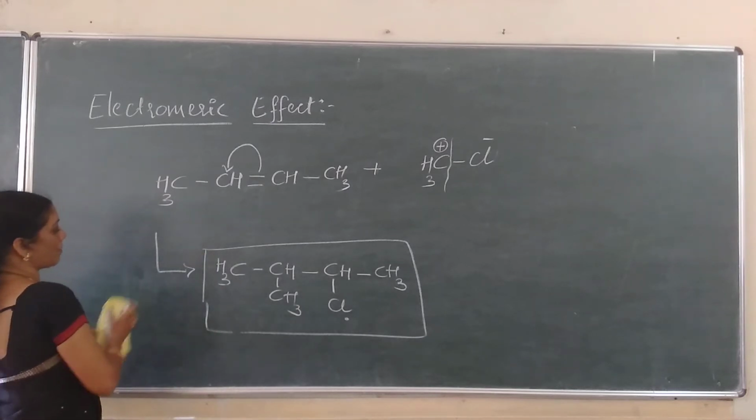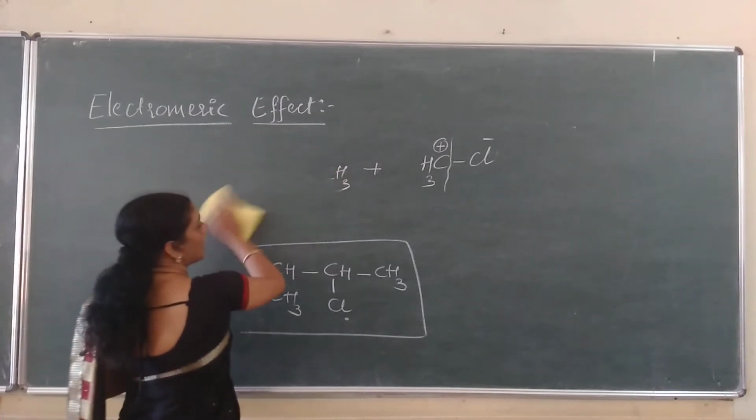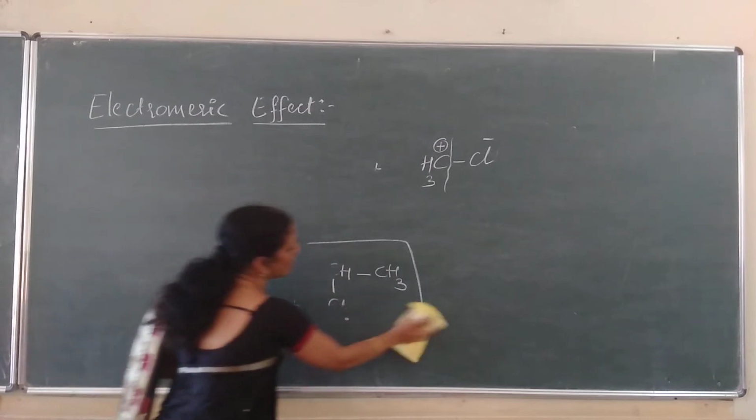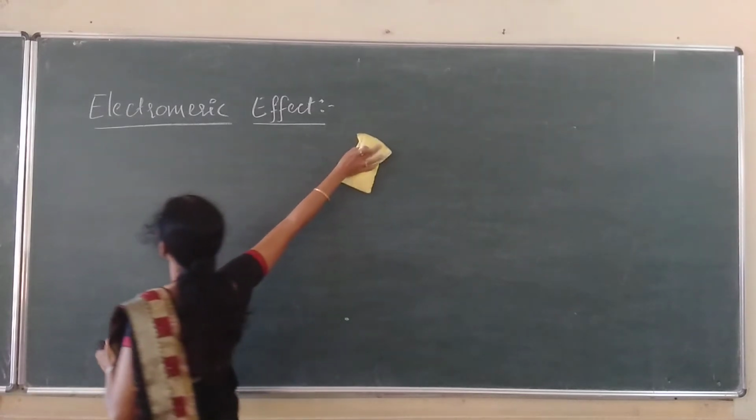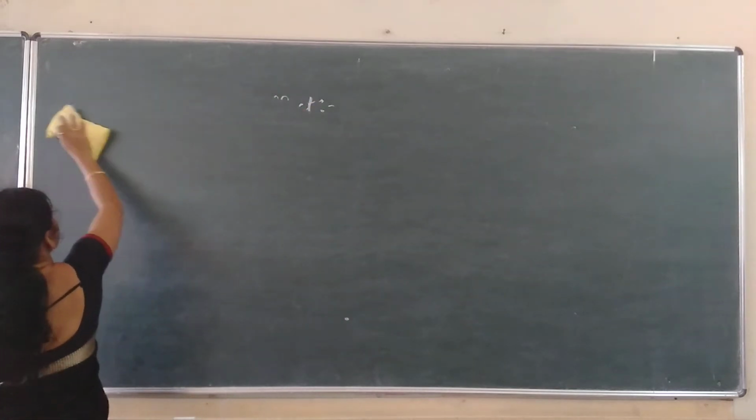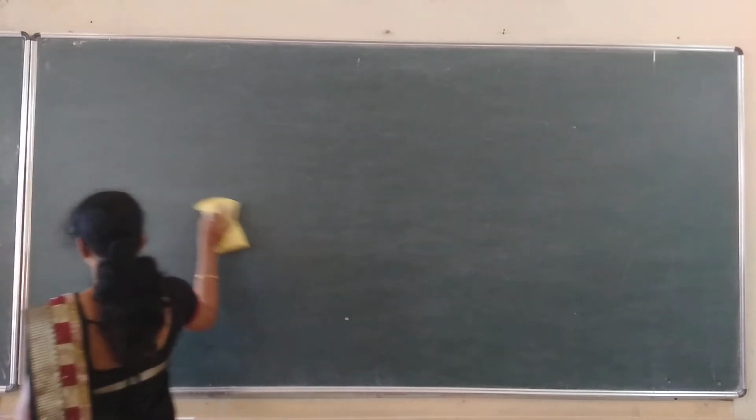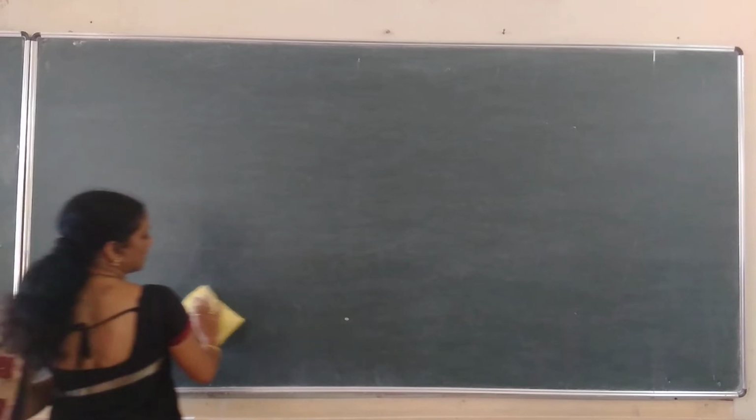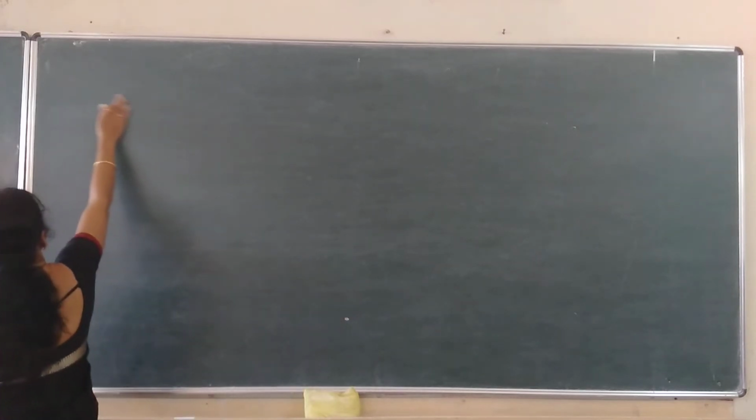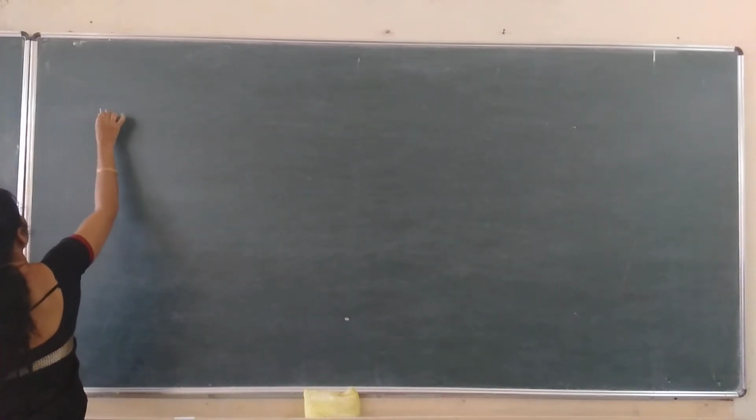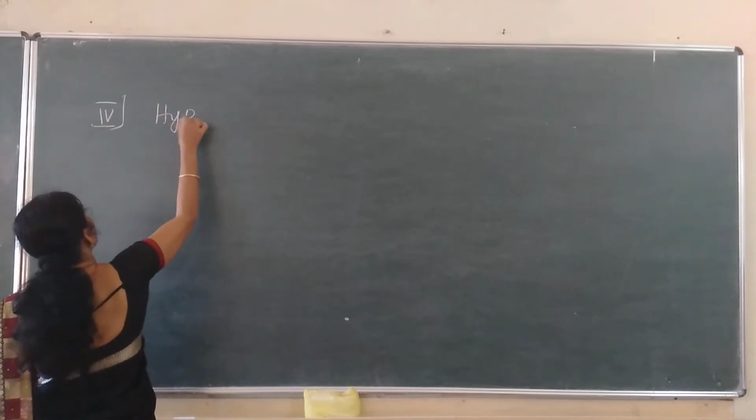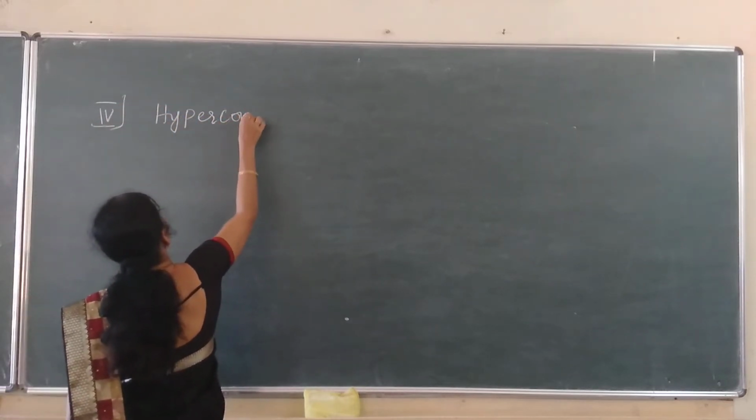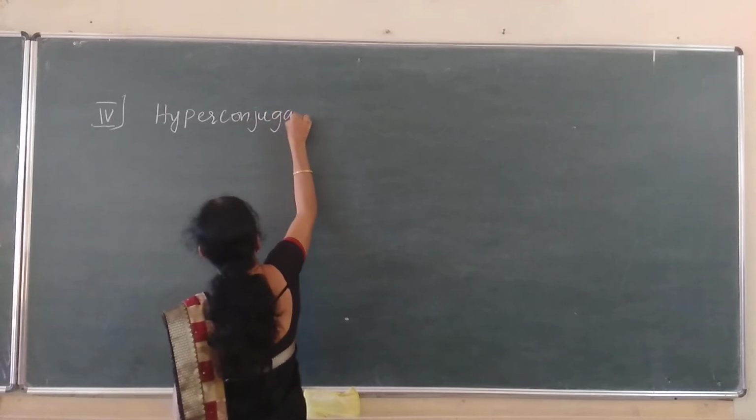Now, by this we have completed the third type of electron displacement, that is called the electromagnetic effect. Now, let us study the last type of electron displacement. By that we can complete this chapter. The last type of electron displacement, and the fourth type in our study here, is the hyperconjugation effect.